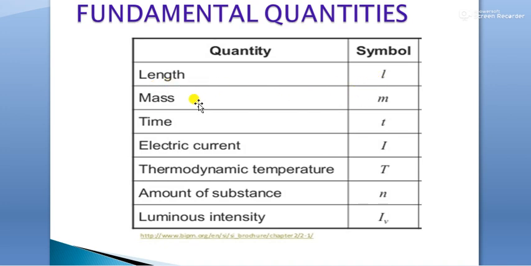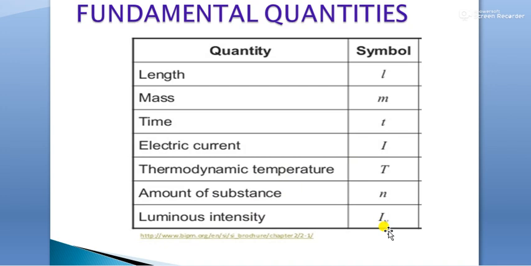The second fundamental quantity is mass, and we use symbol m. Time, t. Electric current, I. Thermodynamic temperature, T. Amount of substance, N. Luminous intensity, I, and at the base we have V.